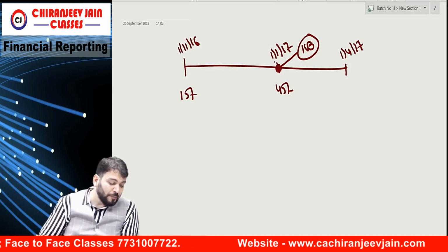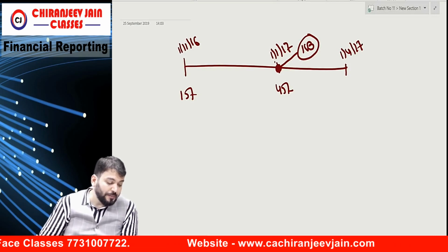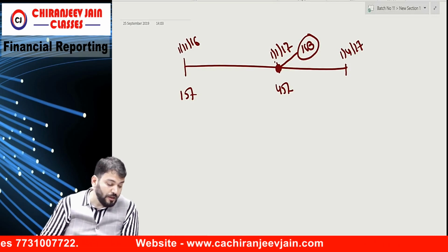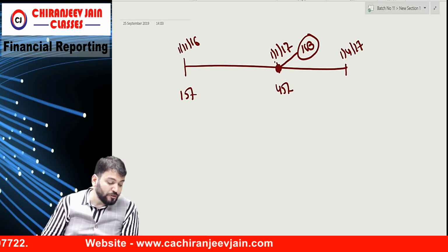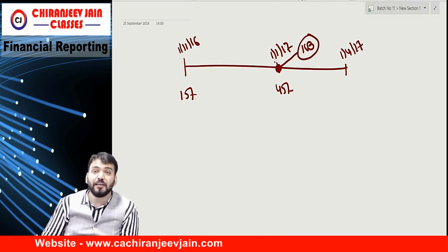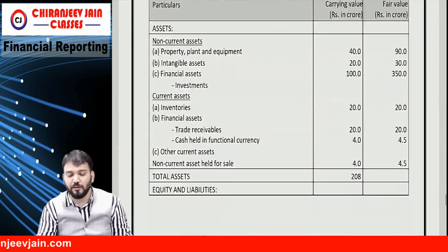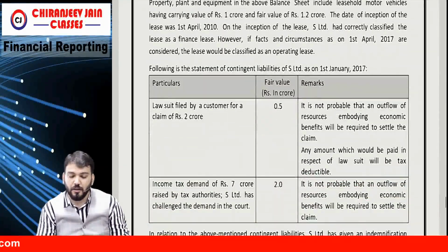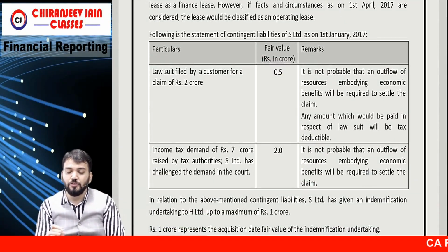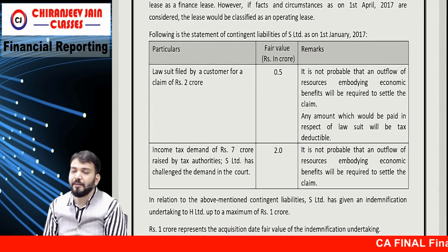Following is the statement of contingent liabilities. So they have given some contingent liability also. A lawsuit filed by a customer for a claim of 2 crore. For a claim of 2 crore, 0.5 is the fair value.